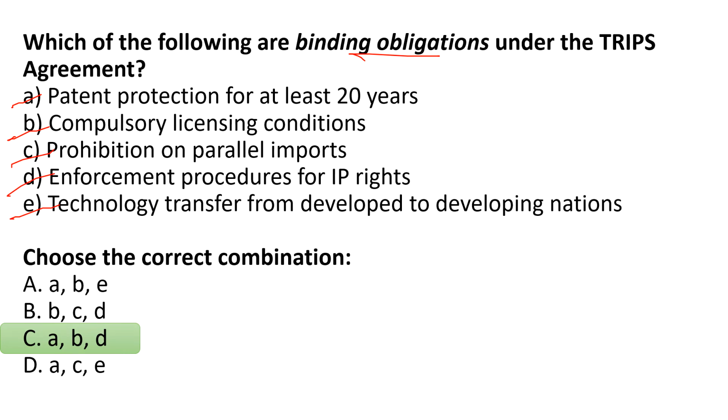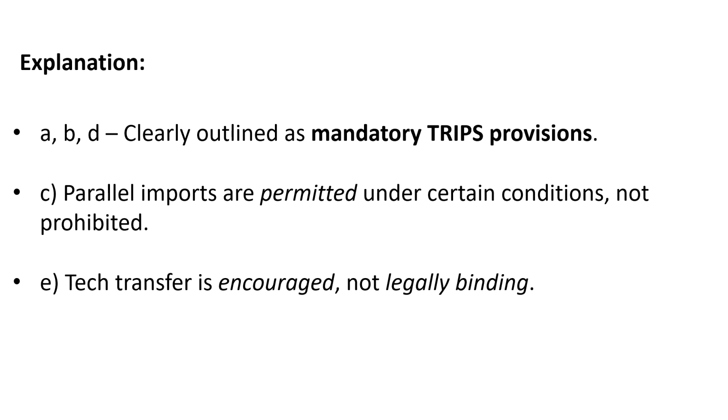All right, so the right answer is option C. That means A, B and D only. A, B and D clearly outline the mandatory TRIPS provisions. The C option, which says prohibition of parallel imports, is actually permitted. It is actually promoted. It is not prohibited. The question is asking about prohibition, but that is not correct. It is permitted, not prohibited.